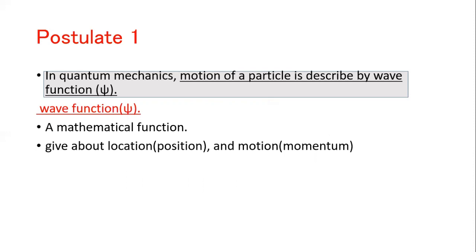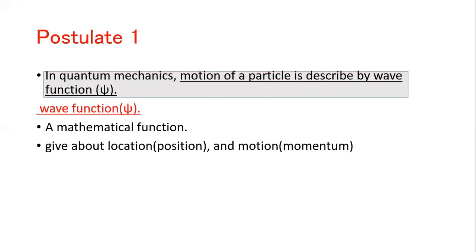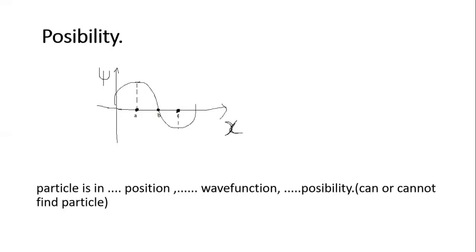Postulate 1. In quantum mechanics, the motion of a particle is described by a wave function. The wave function is a mathematical function. It gives information about the location and motion, the position and momentum of the particles, and it gives the details about the probability of finding the particles.